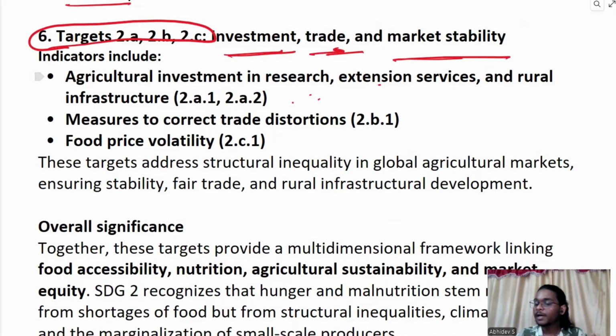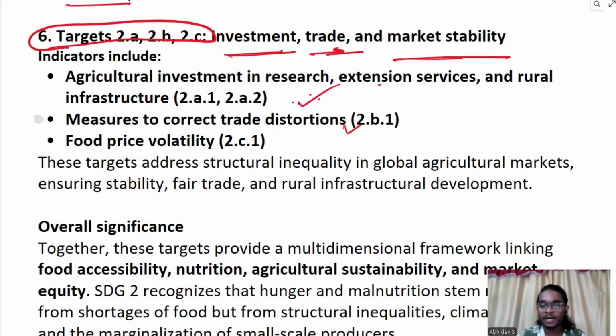Then we don't have to apply much fertilizer or pesticides. Then such a plant will obviously increase the income, obviously increase the productivity. So where will we get such a plant? We need to conduct research activities. So for that research activity, what we need is infrastructure. So this point was all talking about that.